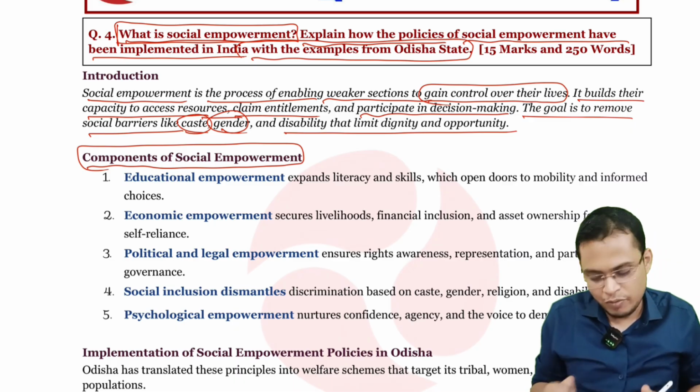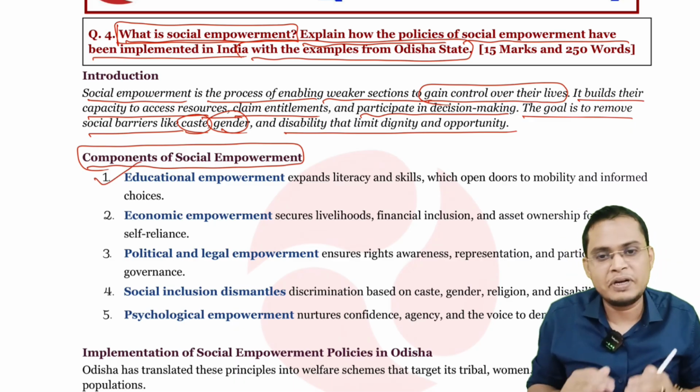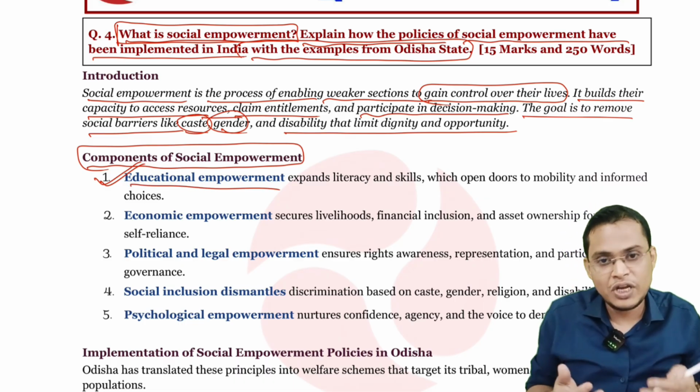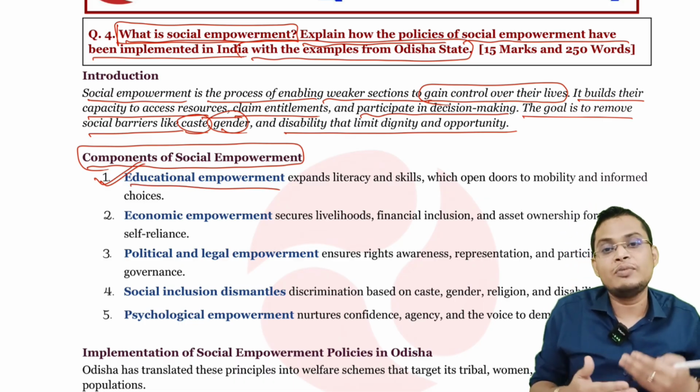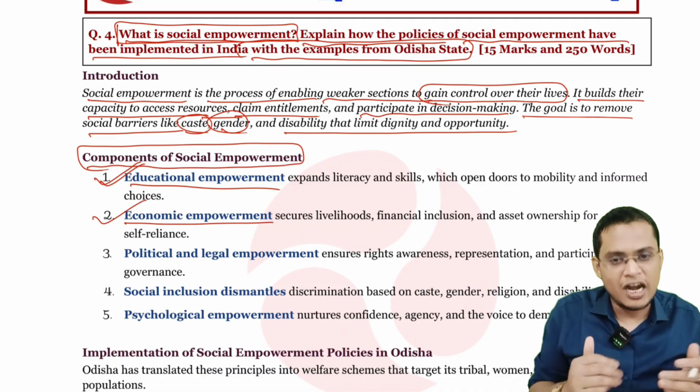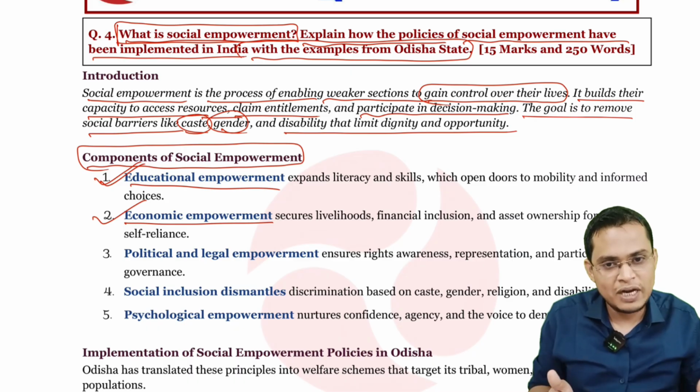Then we are going to see what are the components of social empowerment, how we are going to ensure social empowerment. First one is educational empowerment. If you provide education, there will be empowerment of the people. With education, people will get jobs, and that will improve their status. Next is economic empowerment. Money brings status also. If you have money, you will get a lot of respect and opportunity.